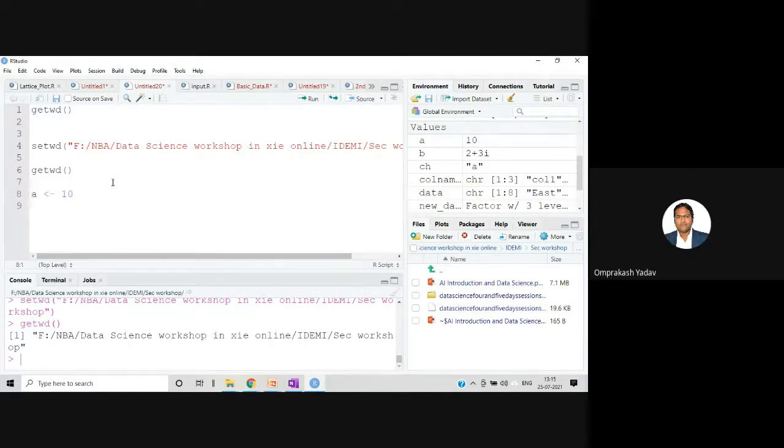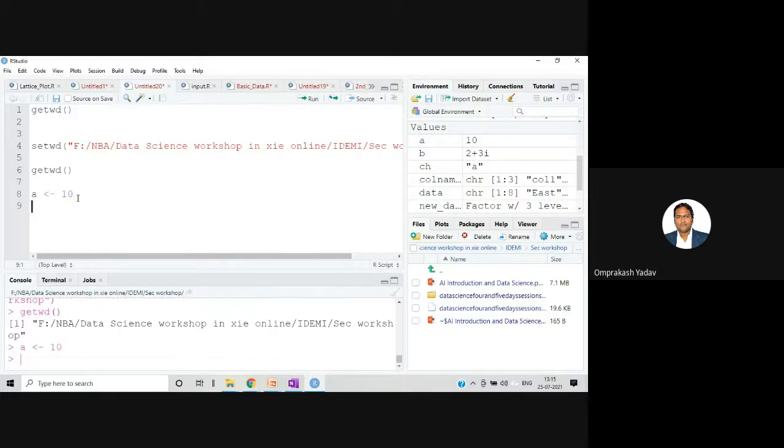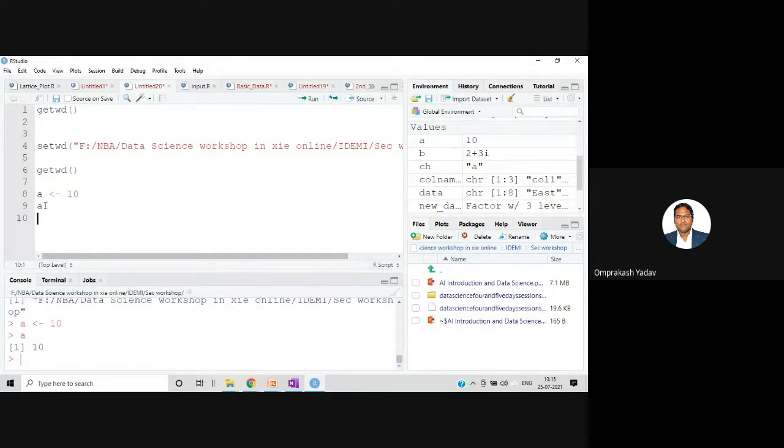So then what I did in A, I am trying to save the value 10. I can execute this. And if I want to print the value of A, I'm saying A, and then control enter, and it will display the value over here.